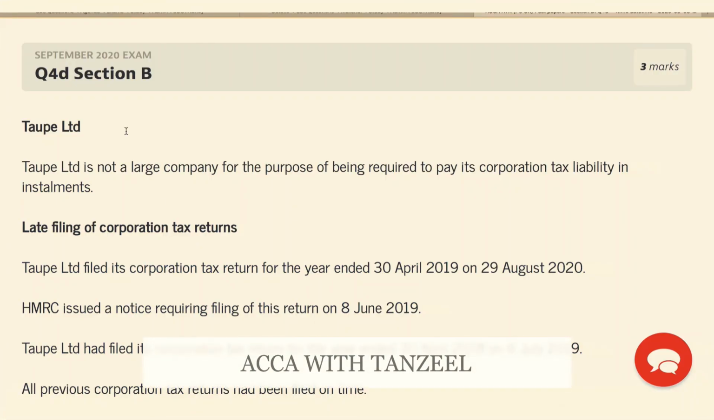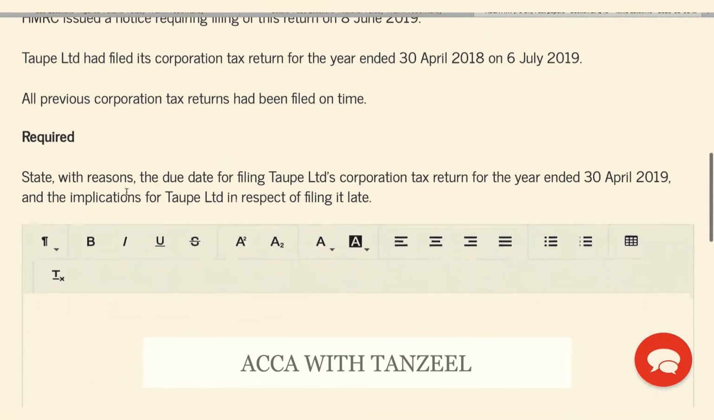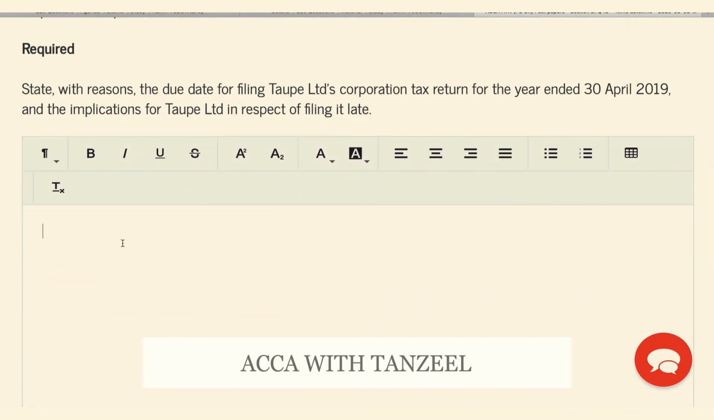Let's try this exam question from the December 20 exam on filing corporation tax returns. Now, we know that whether a company is large or small, the corporation tax return needs to be filed within 12 months from the end of the chargeable accounting period. If it is less than 3 months late being filed, the penalty is going to be £100, and if it is between 3 to 6 months late, the penalty is 10% of the unpaid tax.